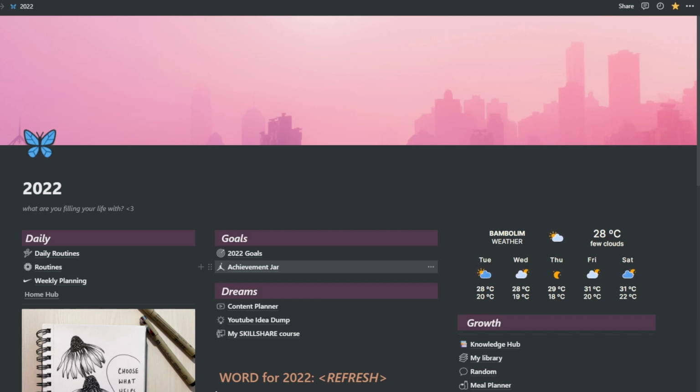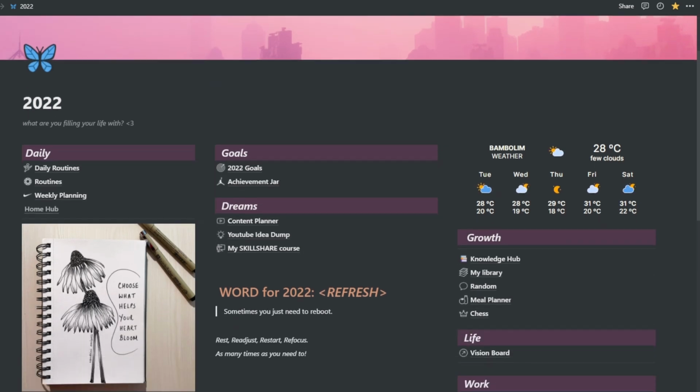And at the end of the month, at the end of the year, going through your achievement jar and actually seeing how far you have come, how much you have improved, I think is a really nice thing to see. Going forward, we have my content planner.